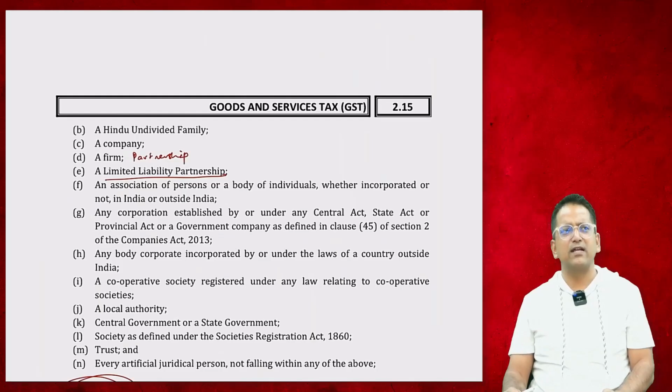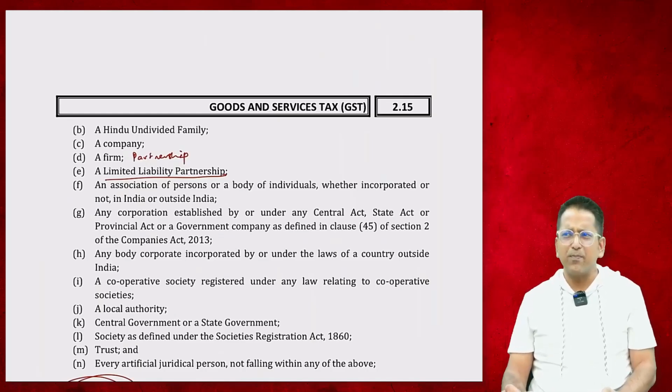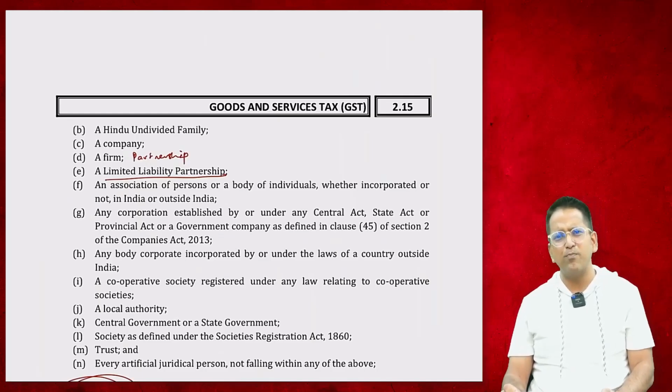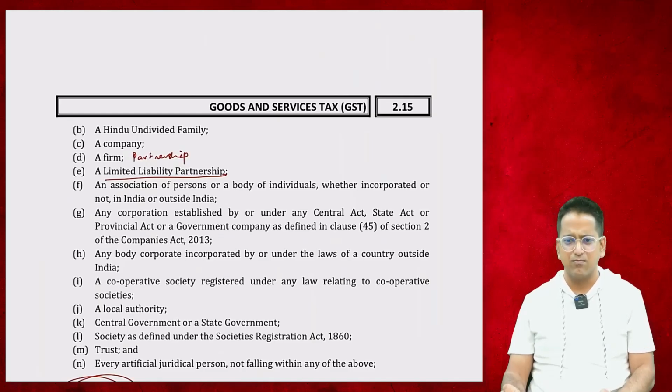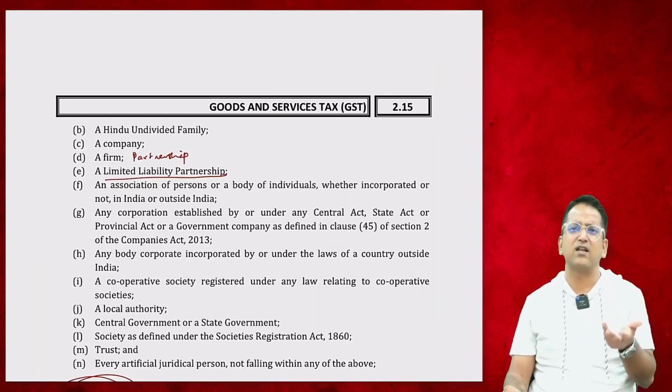Actually, in our country, what started happening due to which LLP came? The concept of LLP came. People were not forming partnership firms. Two people were together doing business and they were forming private limited companies. Two people are partners in a 50-50 ratio. They're actually in partnership, but they were forming a company.